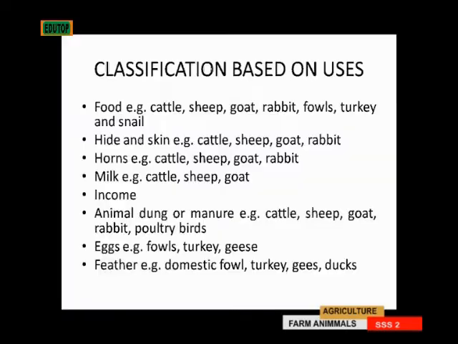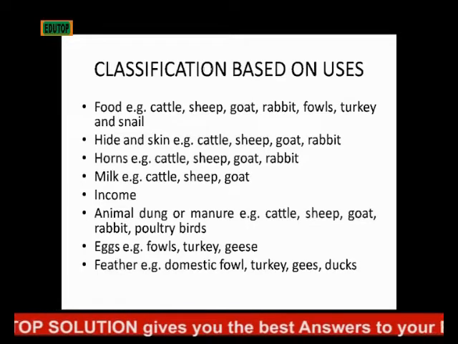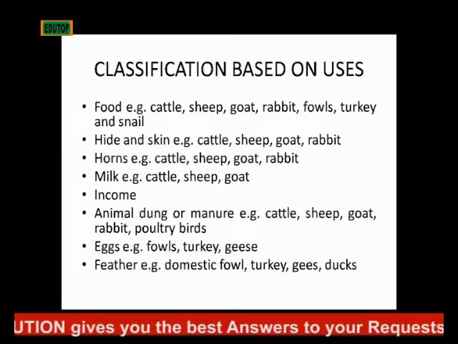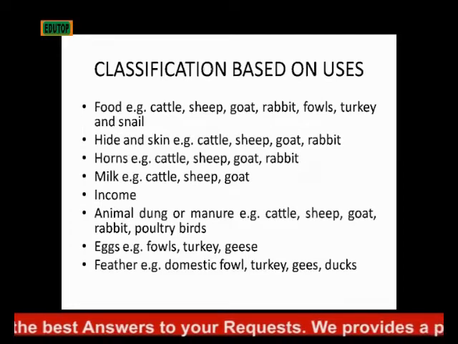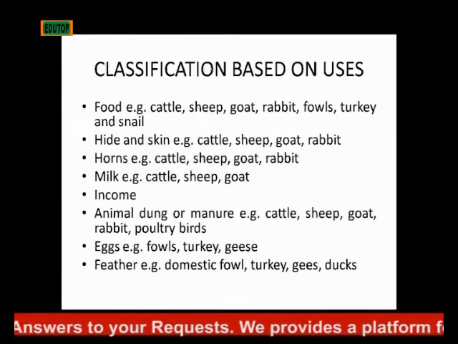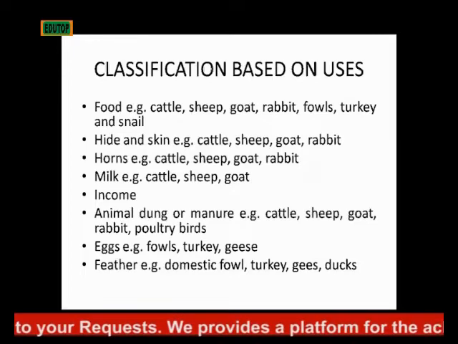Then we also classify animals based on their uses. Some animals are used for food. For instance, your cattle, you eat beef. Your sheep, goats, rabbits, fowls, turkey, snail. Those are animals that you can just take and eat. Their meat serves as food for man.